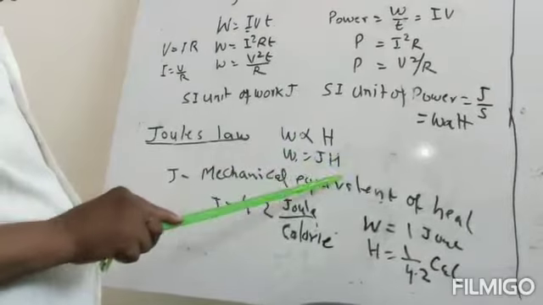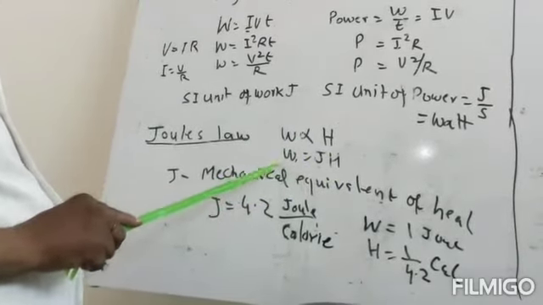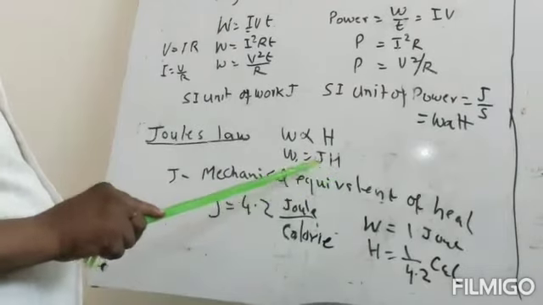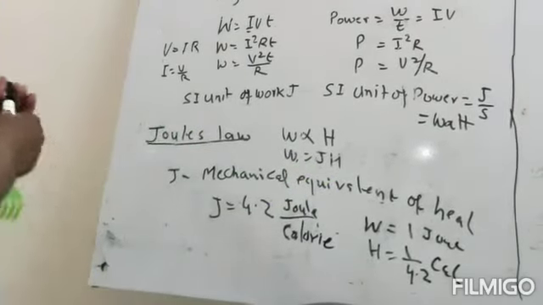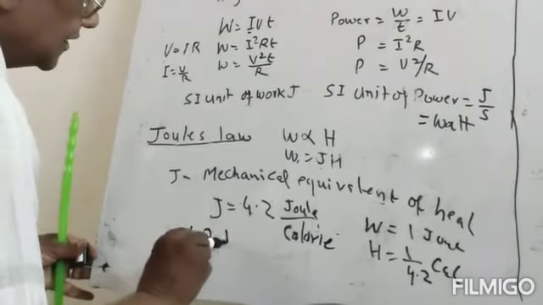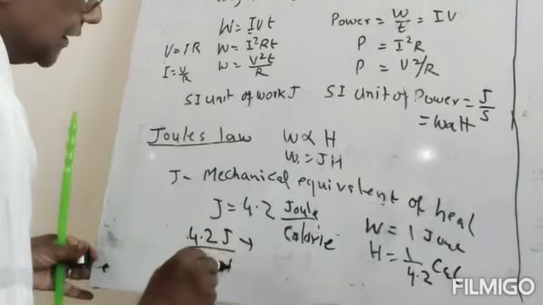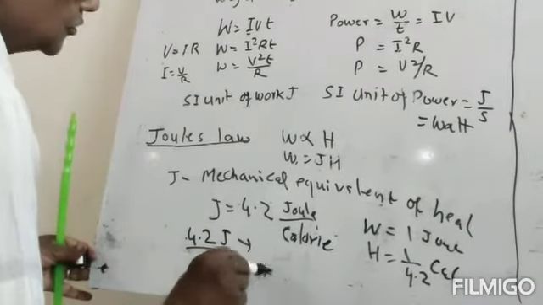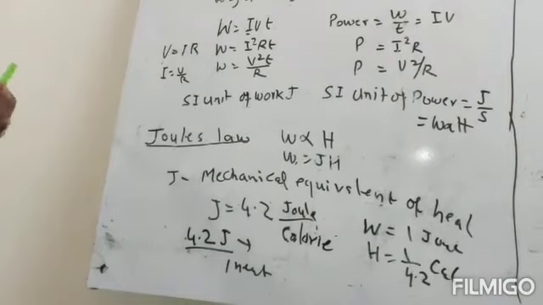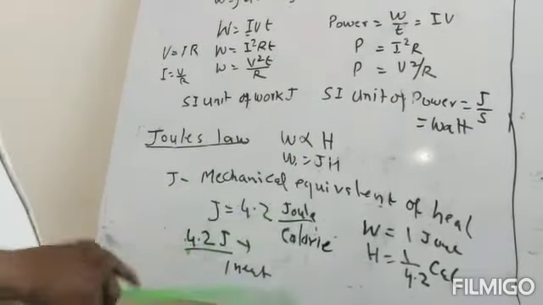And if 1 calorie of heat is produced, then how much work is done? H is equal to 1, so W will be equal to 4.2 joule. If 4.2 joule of work is done, then 1 calorie of heat is produced. So in this way, we can have a relation between heat produced and work done. Okay.